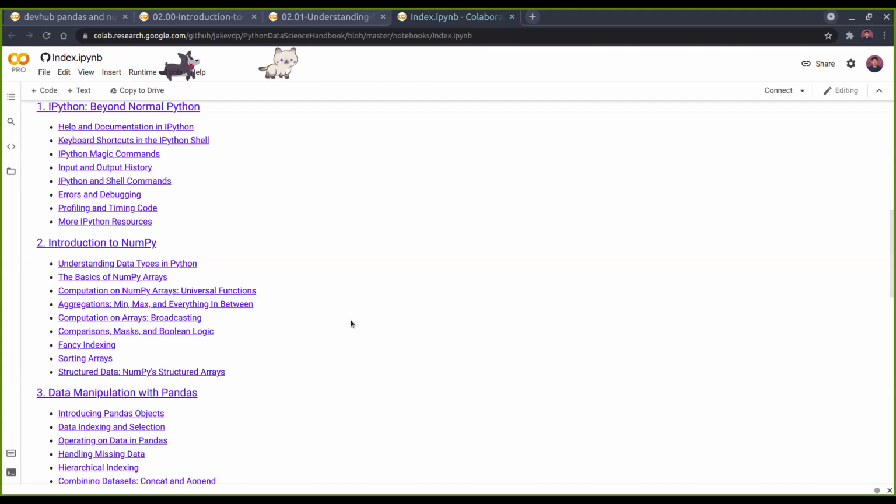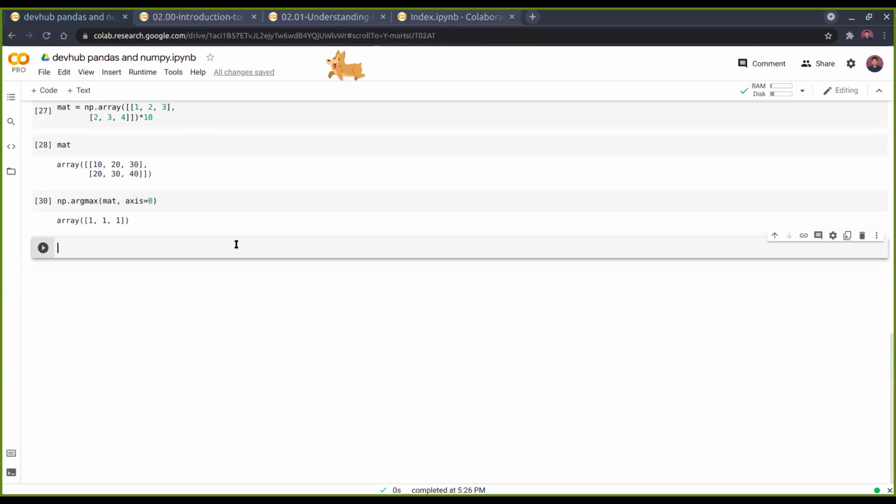Then the comparisons, masks, and Boolean logic. This masks part is not so important, but the Boolean logic is again important, which will be used again in pandas and other things when we'll be visualizing the data. And this fancy indexing is not that important. The sorting arrays is another very important part, and then the structured arrays. So the fancy indexing only you can skip, else the other things you have to do. All the basics are already mentioned there in a playground way, so you can try along with the codes given.